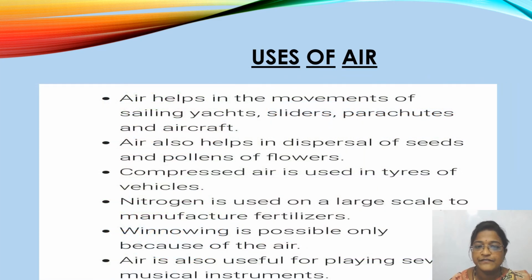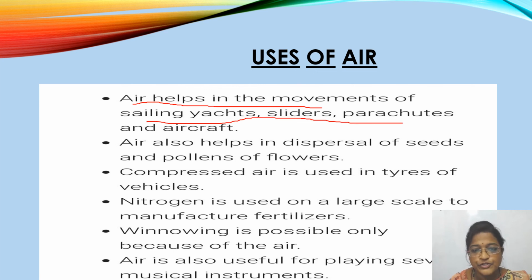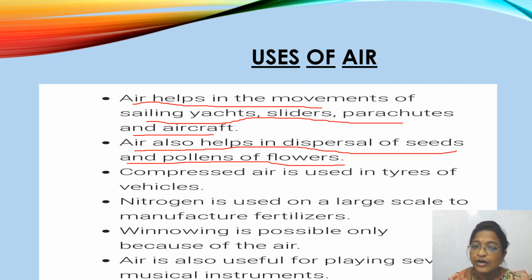We can even see a few more uses of air. Air helps in the movement of sailing yachts, gliders, parachutes and aircrafts, isn't it? Here the air will help them to move. And air also helps in dispersal of seeds and pollens of flowers. So here again air takes an important role. Compressed air is used in tires of vehicles.